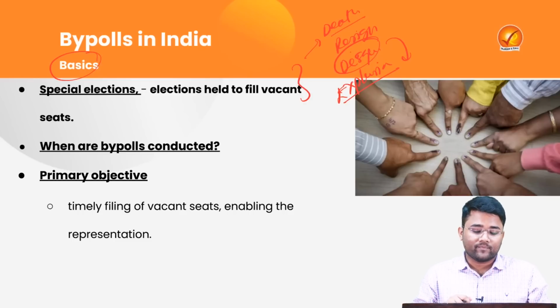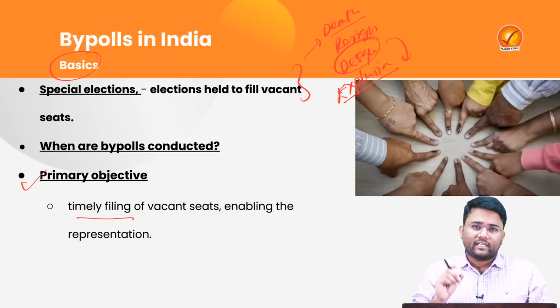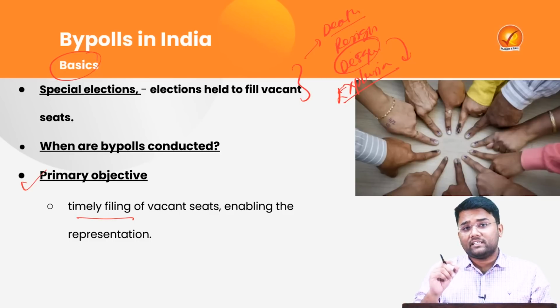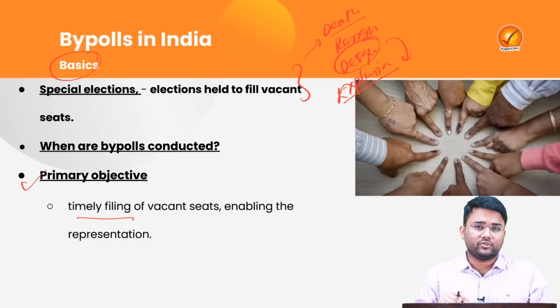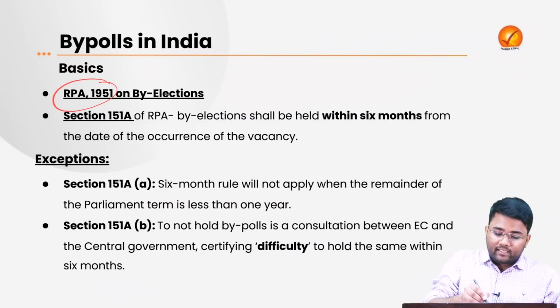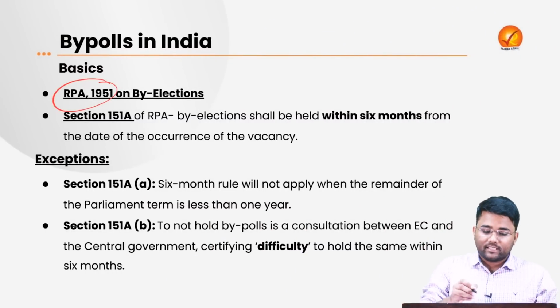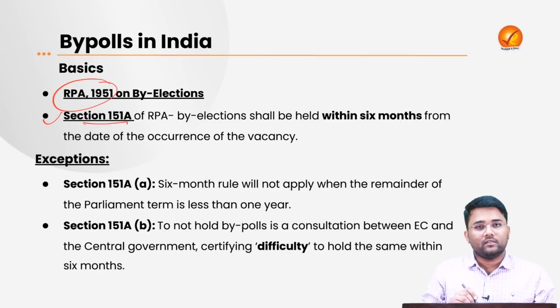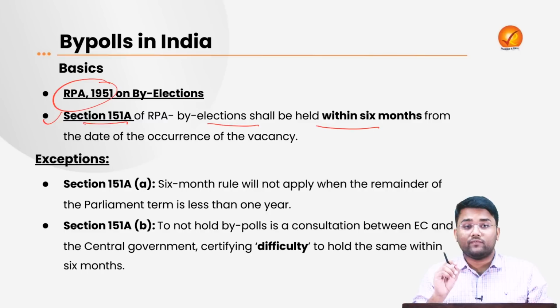from the house. The primary objective is to fill the vacant seat in a time-bound manner and enable the representation of people of that district or that constituency in due time. The Representation of People Act 1951 talks in detail about by-elections. Section 151A says that by-elections shall be held within 6 months from the date of occurrence of vacancies.